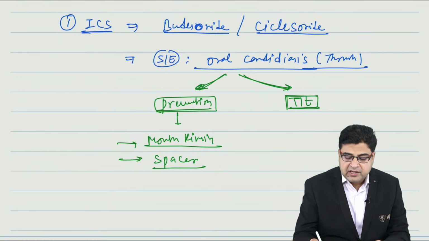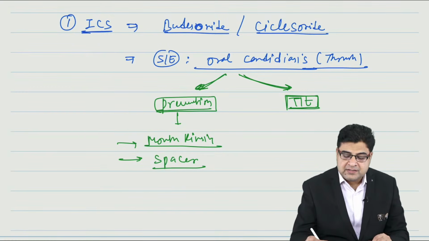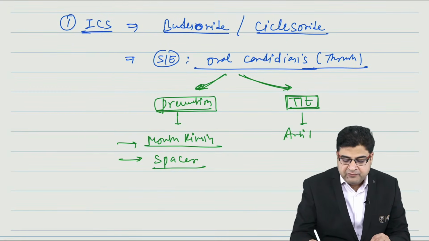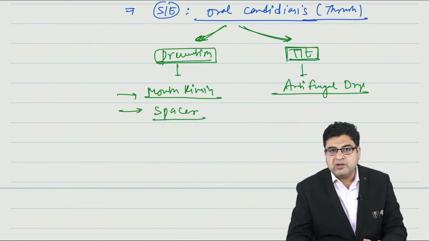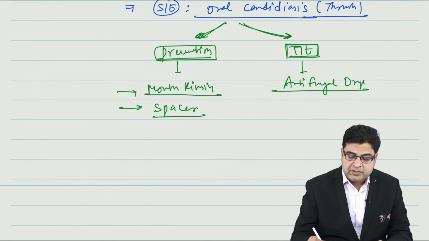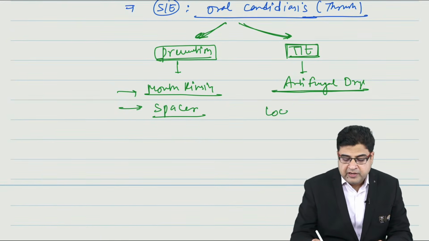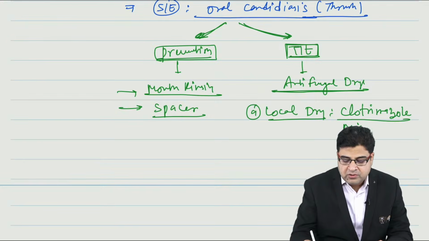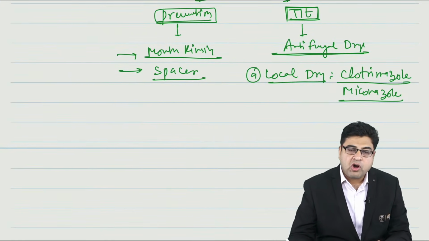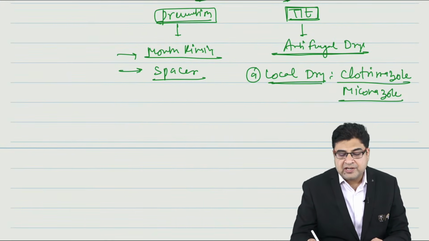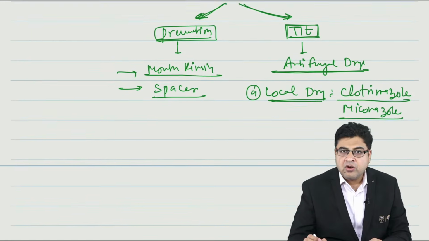But if the MCQ asks how we treat this side effect of oral candidiasis, please remember, you will answer we have to give antifungal drugs. If we talk about antifungal medicine, first of all, we have to give local antifungal drugs. One of the local drugs I can use is clotrimazole. So clotrimazole, miconazole are the medicines which I can give to the patient by the local route, as the first drug to treat oral candidiasis.